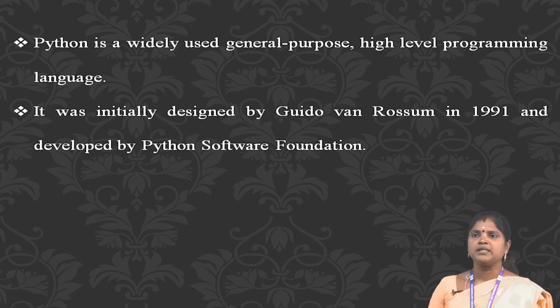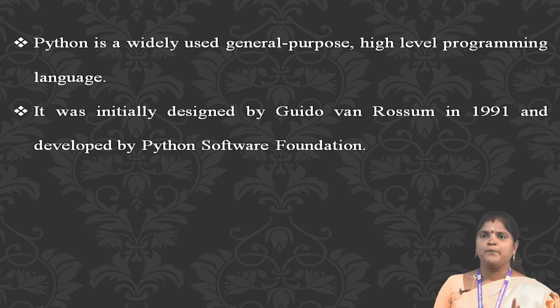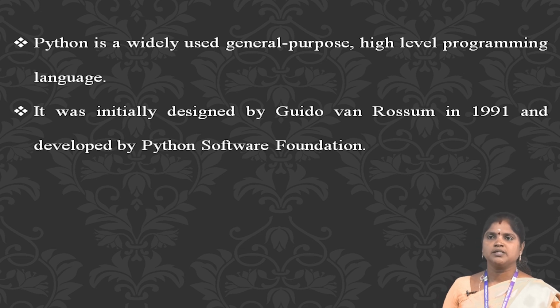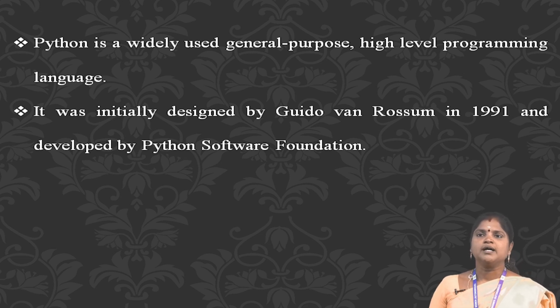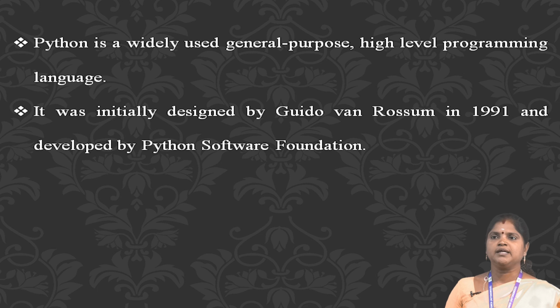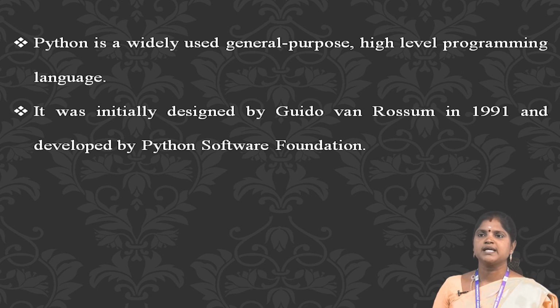There are two major Python versions, Python 2 and Python 3. Python 2 was released in October 2000. On 3rd December 2008, the Python 3 version was released with more testing and new features. Beginning with Python programming.